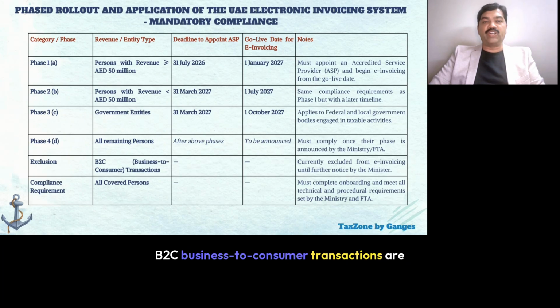B2C, business to consumer transactions, are currently excluded from the e-invoicing system until further notice by the ministry. All covered businesses must complete onboarding and meet the technical and procedural requirements set by the ministry and the Federal Tax Authority to ensure full compliance.